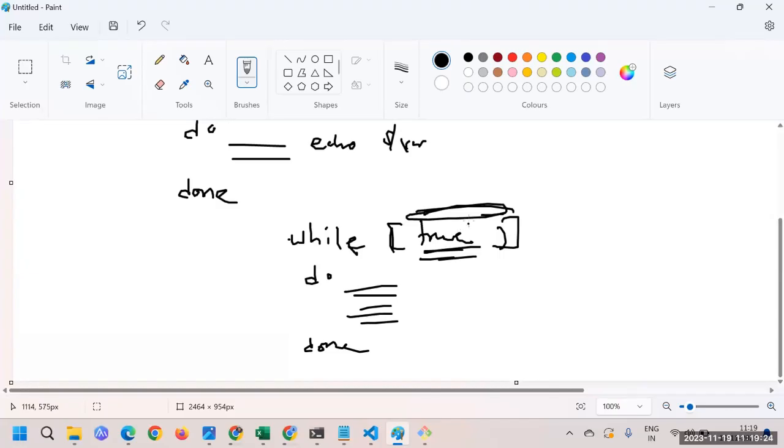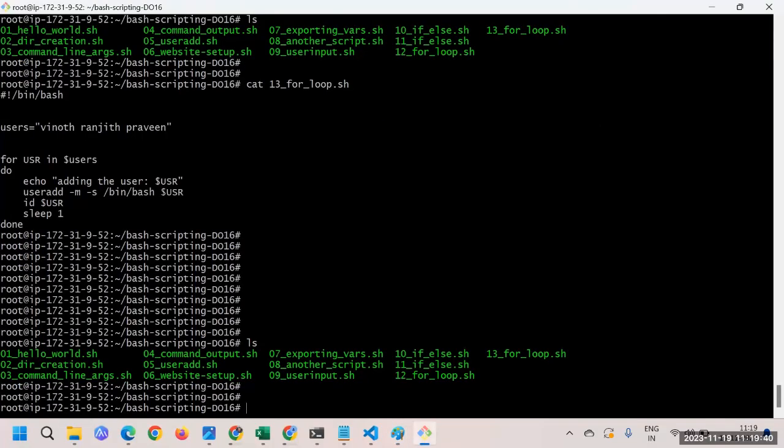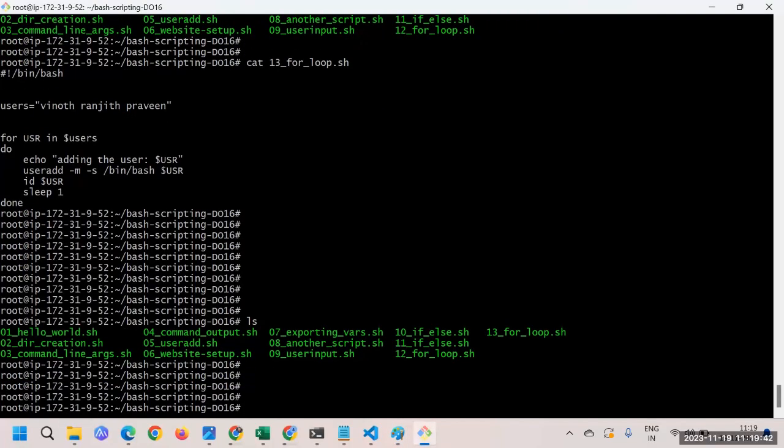So let's do it this way. What we will do here is print 1 to 5 numbers with the iteration, something like that. We will try to do it. How can we do it? Let me directly jump to the script, and we'll write the script one by one, and then I'll explain it. So maybe here I'll say nano, then here I'll say 14 while loop.